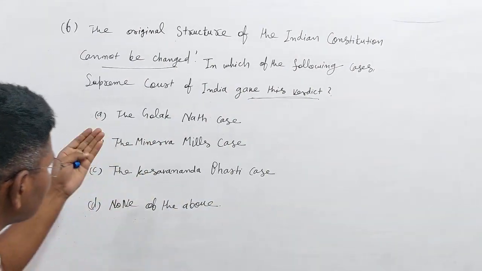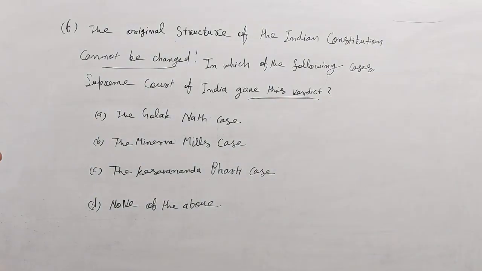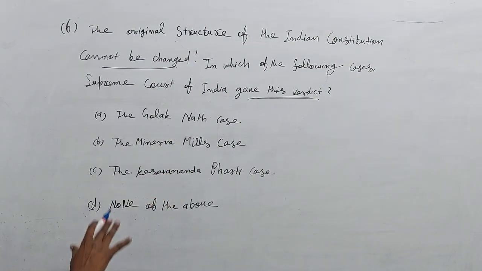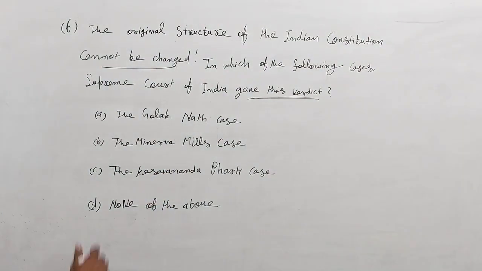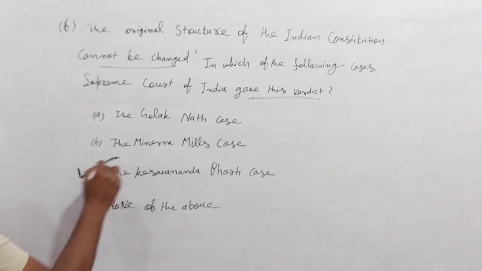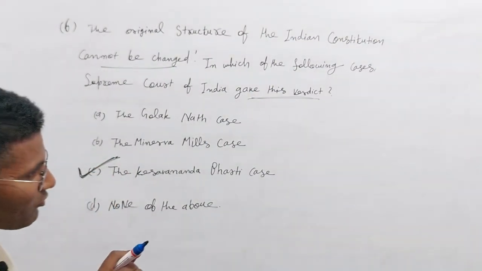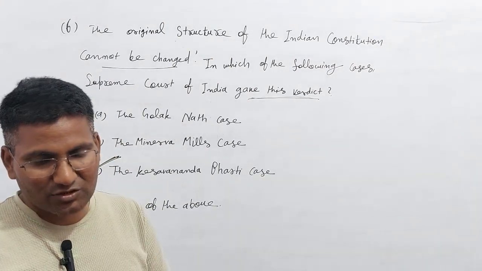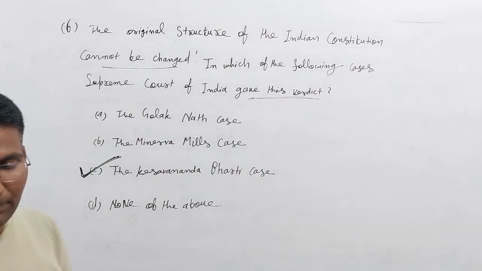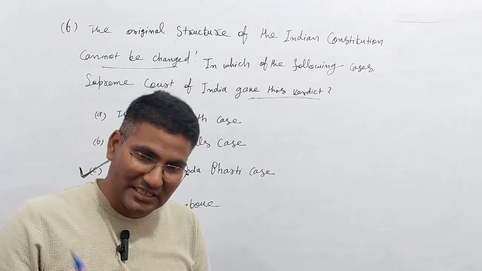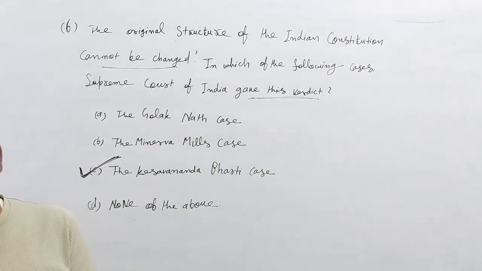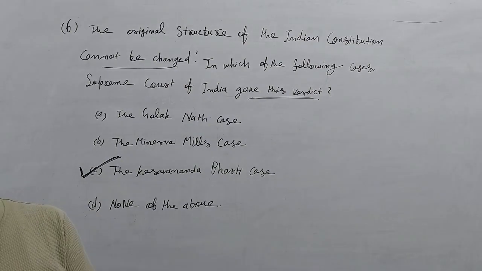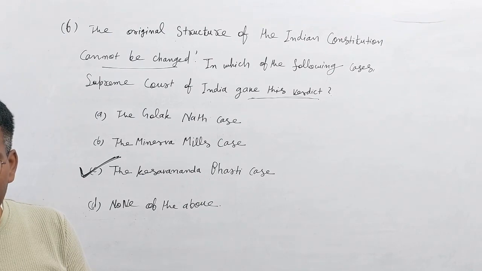So you should know, here are the names of the cases: Golaknath case, Minerva Mills case, Kesavananda Bharati case, none of the above. In the Kesavananda Bharati case, the Supreme Court outlined the basic structure of the Constitution, which the parliament cannot change, and this was a landmark decision.